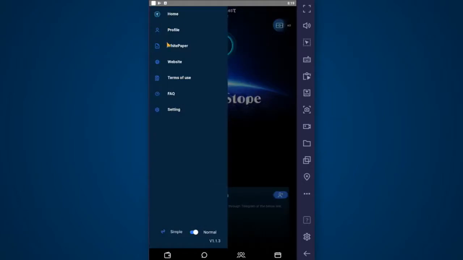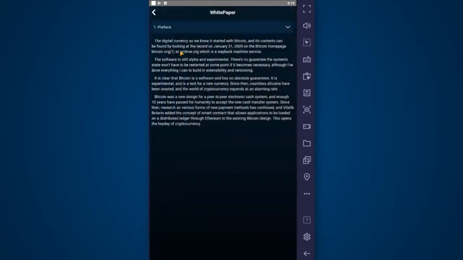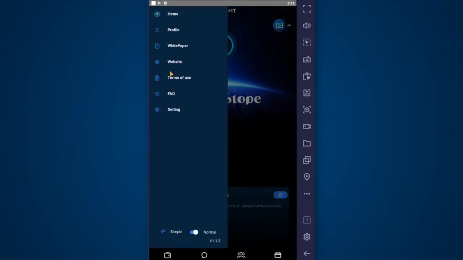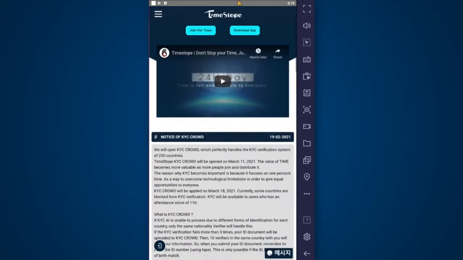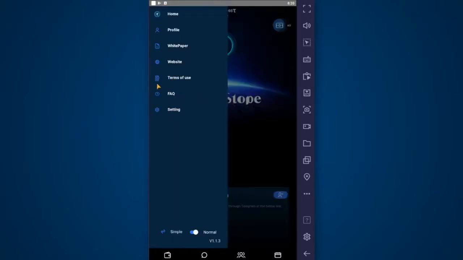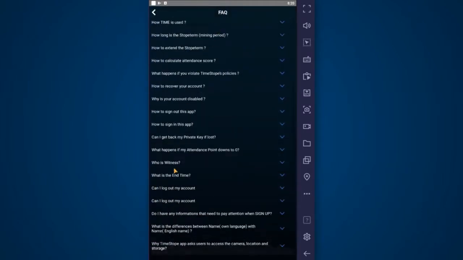Right here is your profile. That's pretty self-explanatory. The white paper, which shows all the different logistics of TimeStope. Alright, up here is just the website where it will open the TimeStope page right in your app. Here's the terms of use, FAQ. This has a lot of answers to questions that you may have.